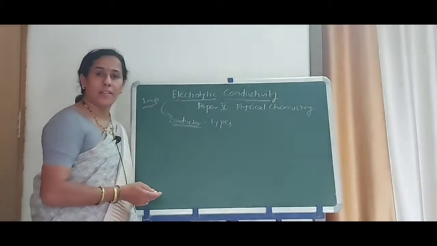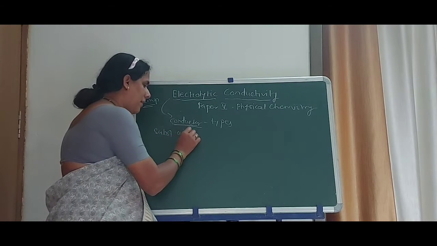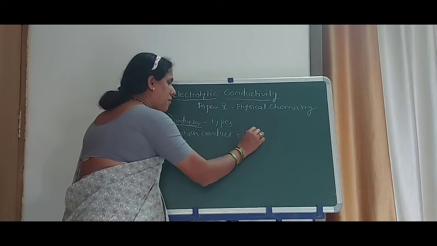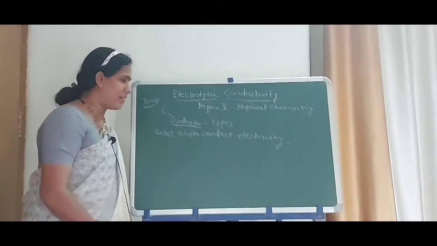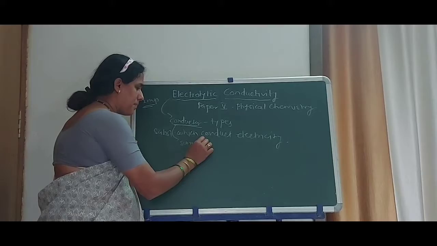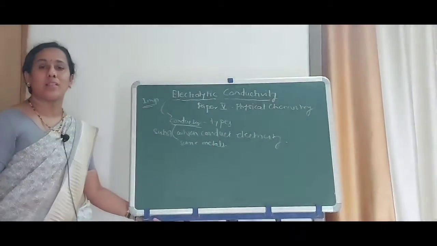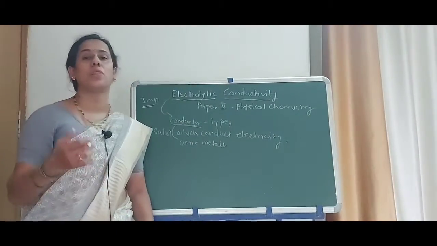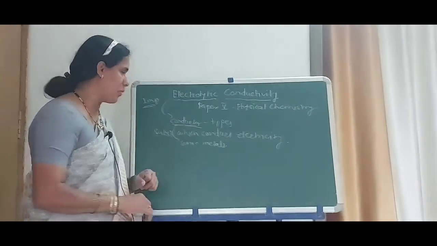What is meant by conductor? The substance which conducts electricity is called a conductor. For example, some metals, that is, solid metals are called conductors, or the substances which are good conductors of heat and electricity are also called conductors.